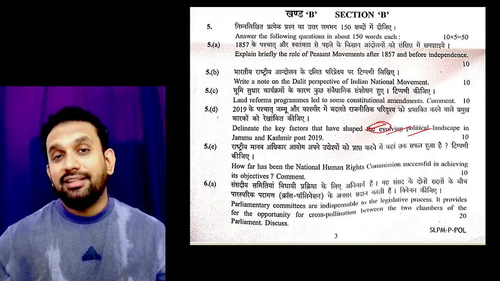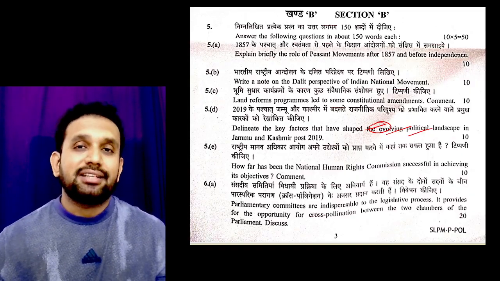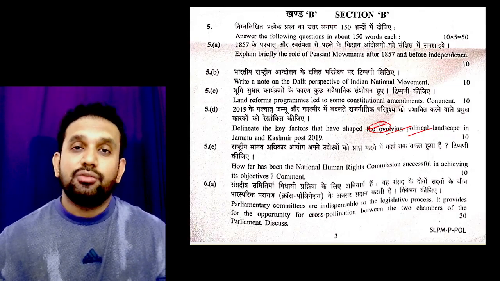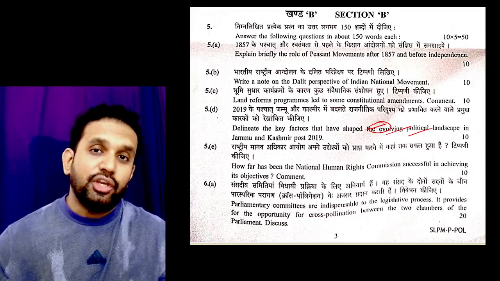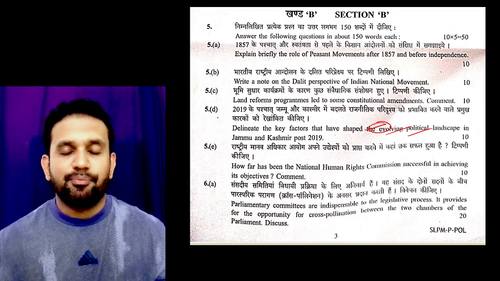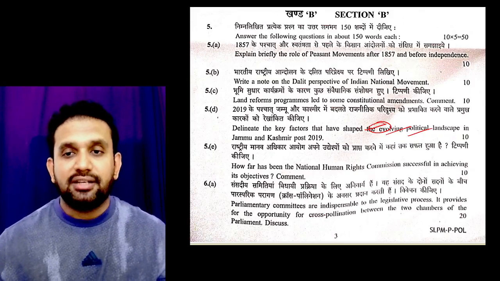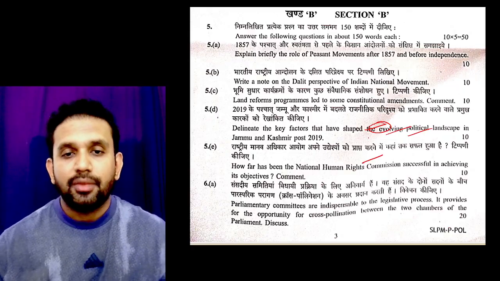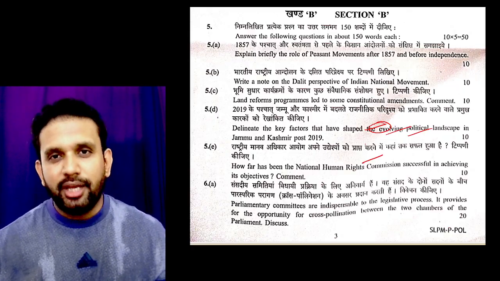Why? Because the Kashmiris are not actually siding with terrorists and separatists as they used to before. They are not doing that now. They are actually opposing them. So that is a very different political landscape that we are able to see. Political landscape does not mean only the CM, it also means people. Remember this point.